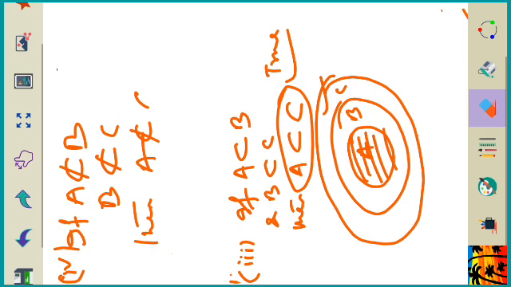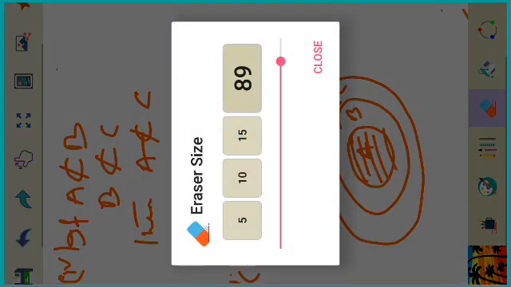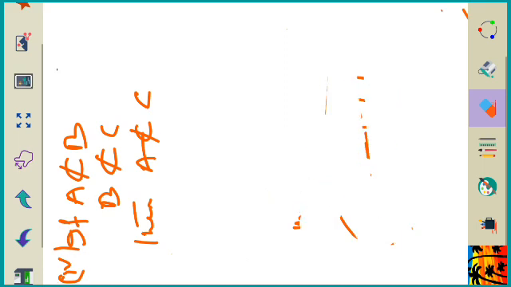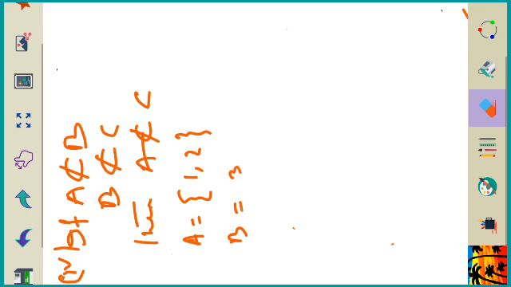But can I draw some relationship between A and C or not? For that, let me take one example before you. Okay, I will take an example and explain. Suppose I take A equal to {1, 2}, B equal to {3, 4}, and C equal to {1, 2, 5, 6}.